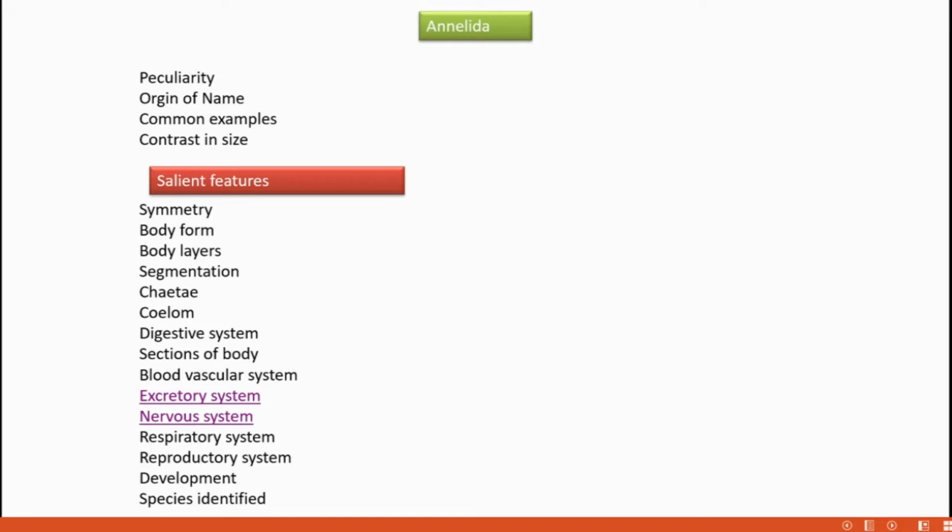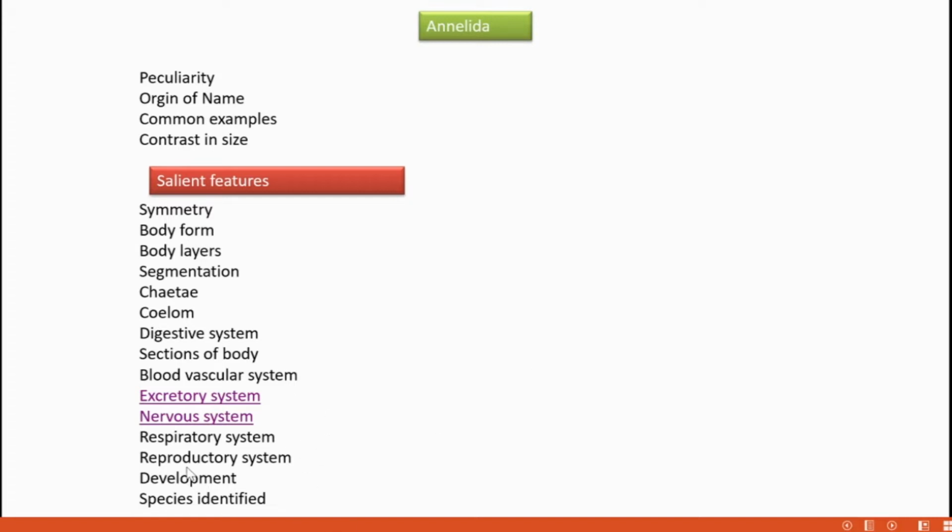And they also show regenerative capacity, then budding and also stolonization. Stolonization means one or more stolons, otherwise called stems, that contain developing gametes. Developing gamete-bearing stems are called stolonization.